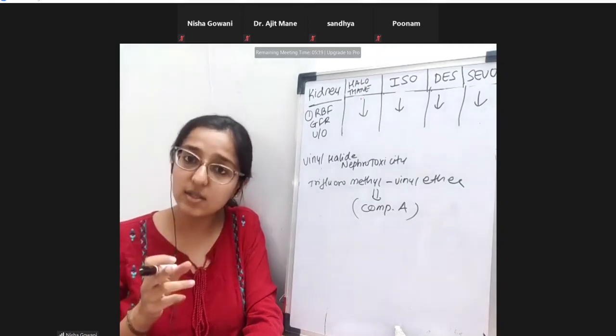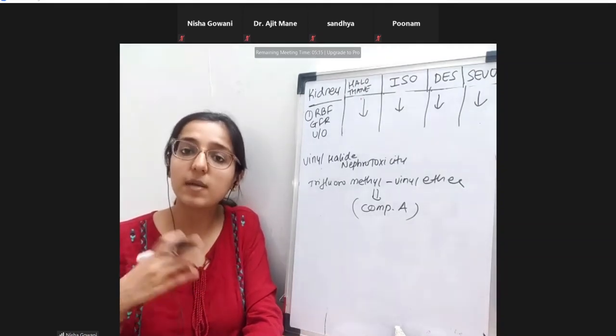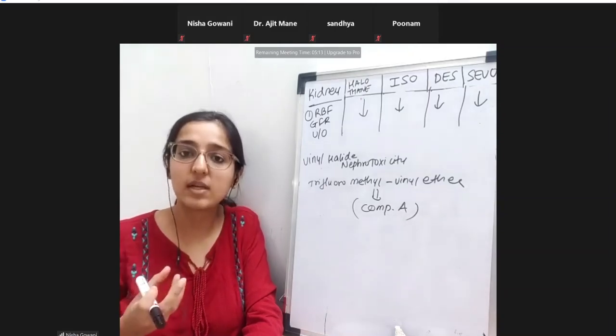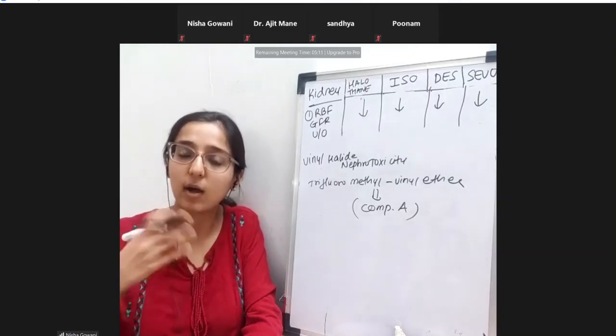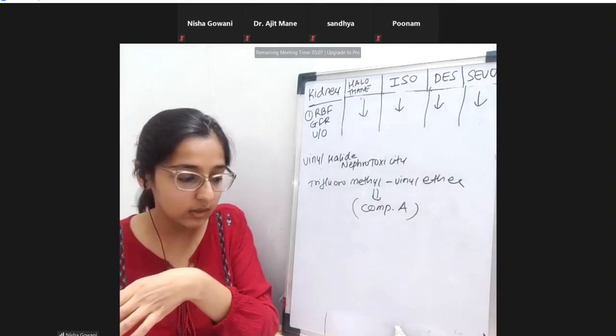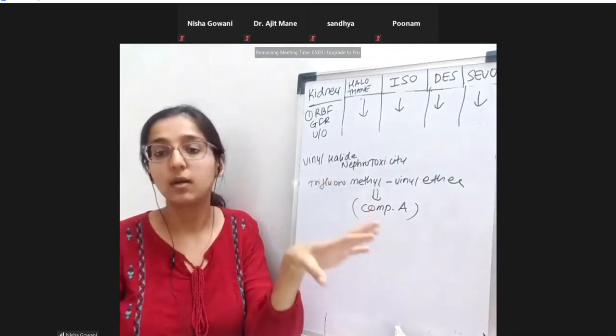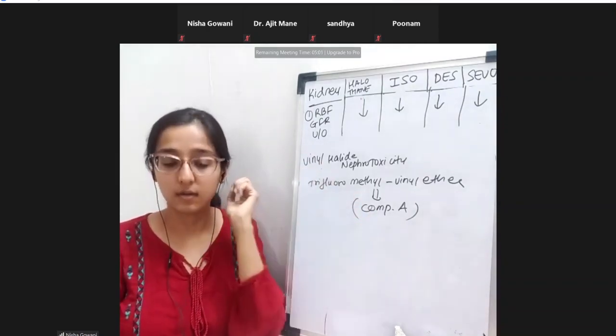It does cross the placenta and reach the baby, but once the baby is out and starts breathing, whatever amount of anesthetic agent is there will all be expired out by the baby. So this is it with inhalation agents. Everything is done. All okay.